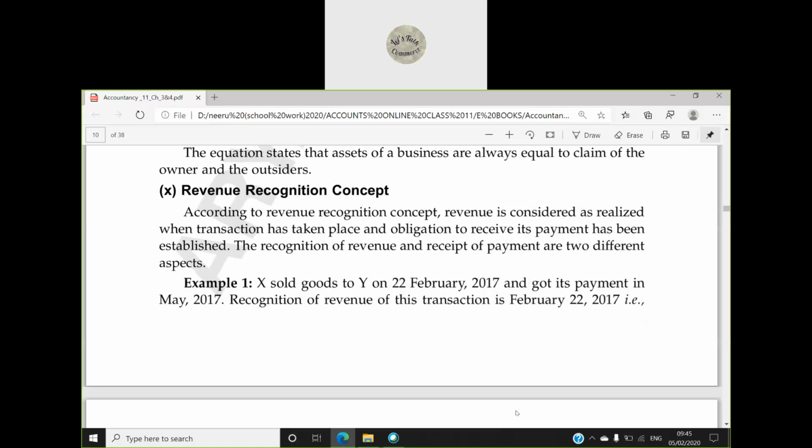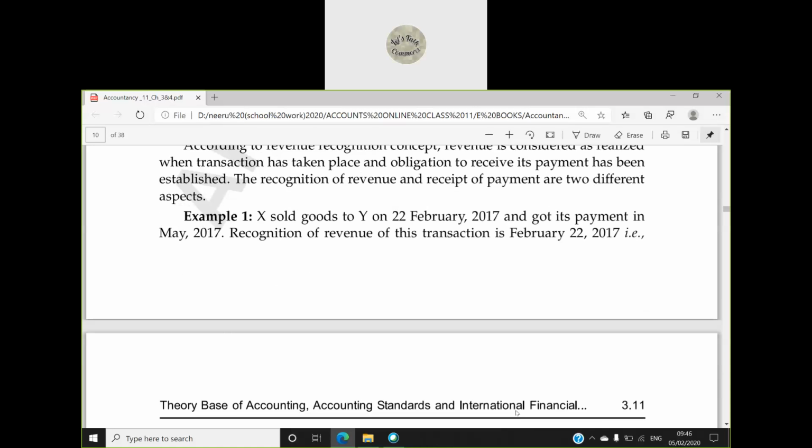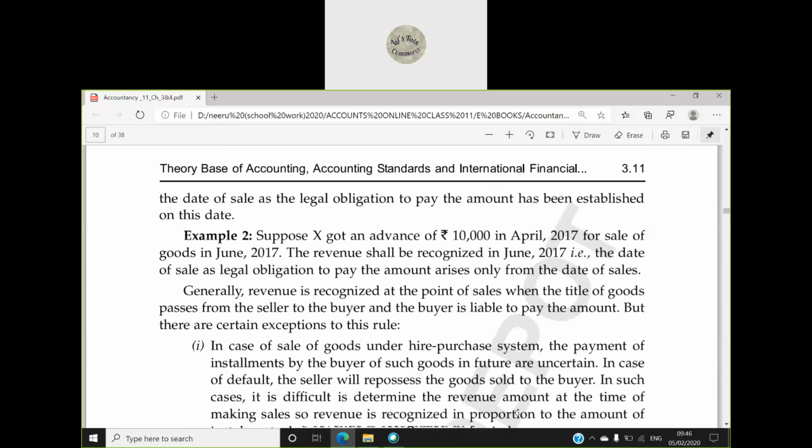When revenue is recognized, we consider it as an income when the transaction has taken place. हमने क्रेडिट सेल्स कर दिए, क्रेडिट सेल्स कैश हमारे पास एक्चुअली में नहीं आया है, but the transaction has taken place and the other person has become obliged to pay us the money after the time period fixed by us. So we will recognize that revenue on that particular date, right, by credit sales. So that is known as the revenue recognition principle.